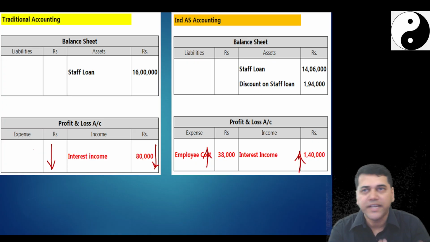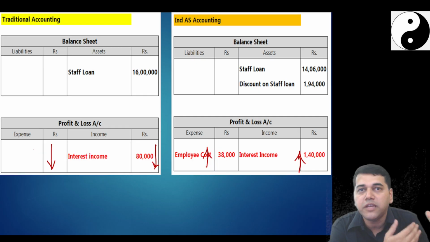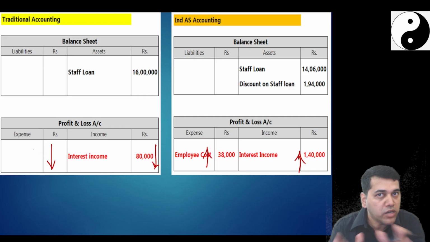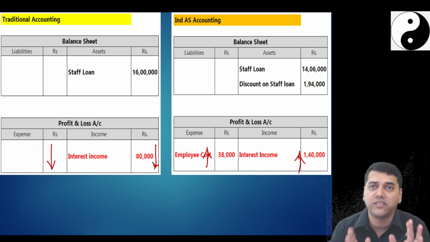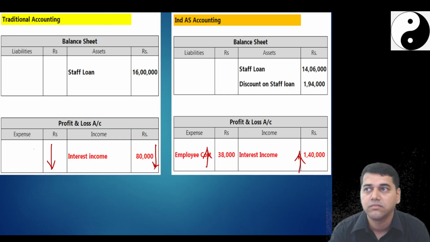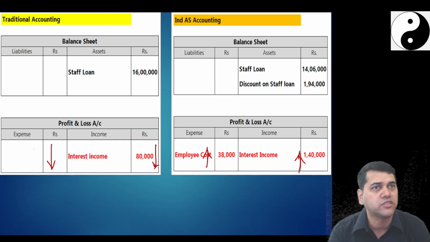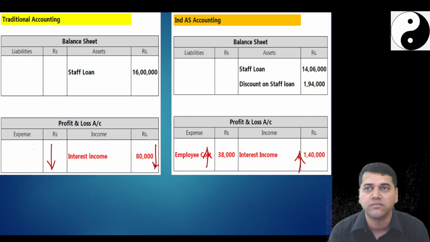Yes, I agree with you. I didn't receive any income, but it's actually my loss of income, no. So if you don't want this, don't enter into that transaction. This is what Ind AS wants to tell. If it sounds weird to you, do a normal transaction. Why do you want to enter into an off-market transaction?